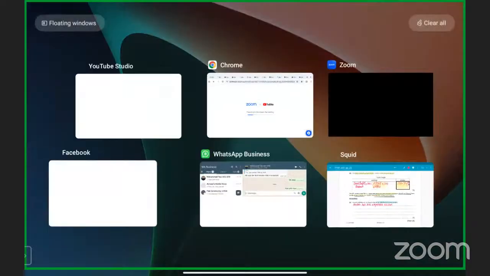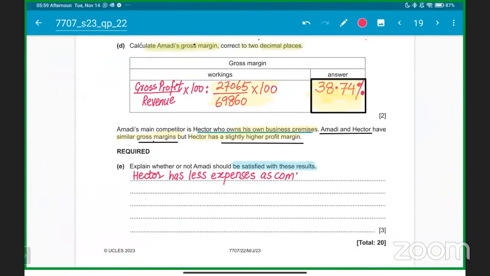Okay, let's continue. So what we are saying is basically that Hector has less expenses as compared to Amadi because he owns the premises, the building. ठीक है? He is the owner of the business premises, while Amadi has to pay this person.